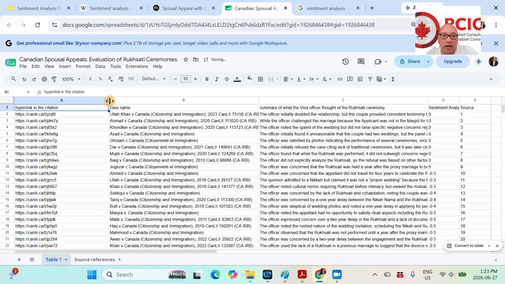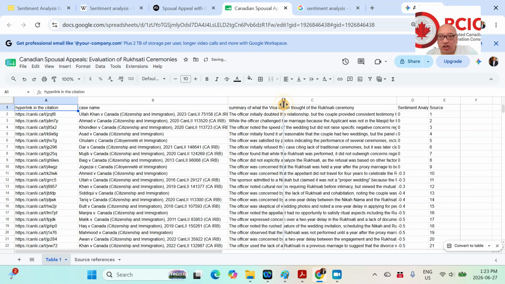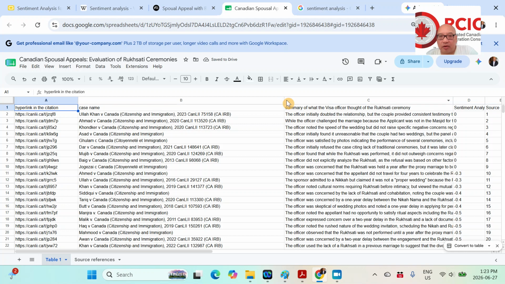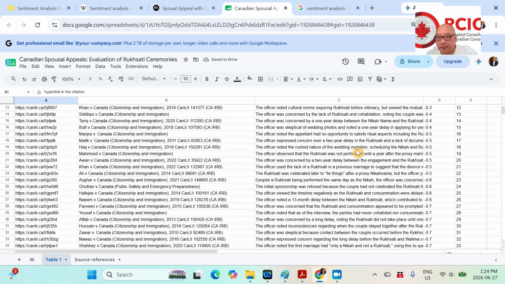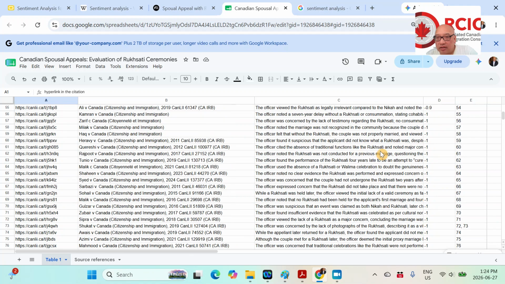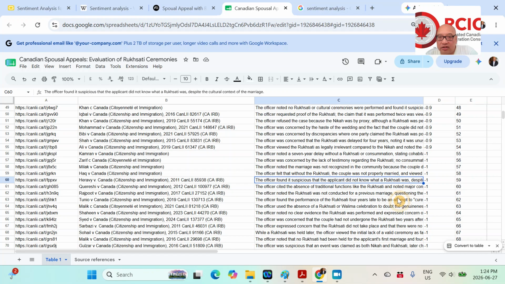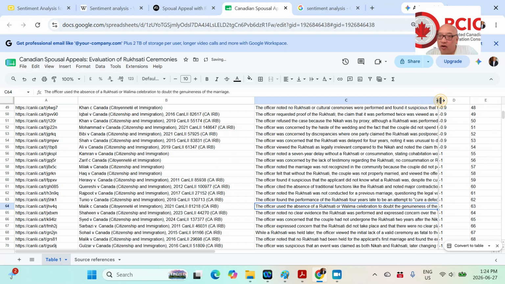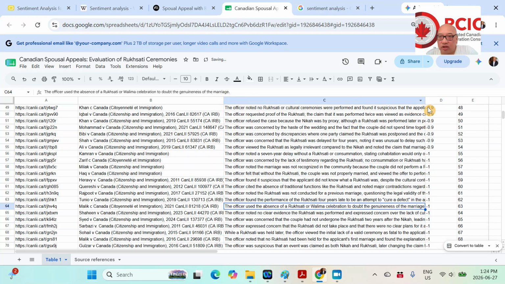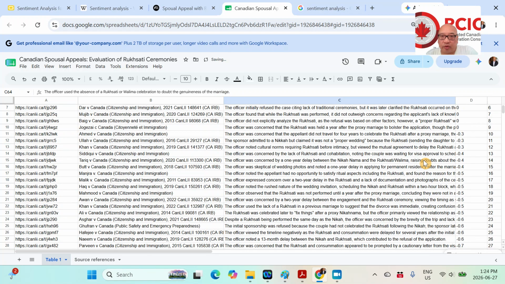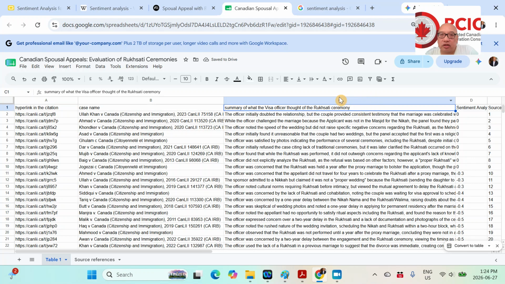When I was asked to look into this information, I was asked specifically about a fact pattern where the appellant did not have the ceremony. So that's why a lot of my analysis was focused on these rows here. These are the -1s, meaning either there's a very negative inference, like the visa officer did not believe it, had some really negative comments, or the ceremony was not performed. So I'm going to wrap this text so it's a little easier to read, hopefully.